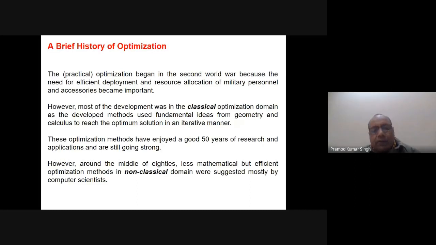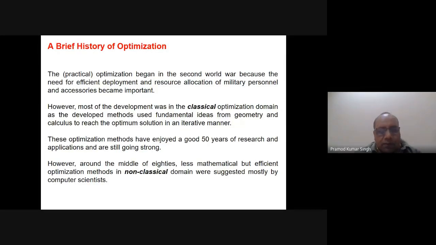So they thought about how they could deploy or use the resources in a very efficient way. That basically started the practical optimization. Practical optimization started basically from the Second World War. However, most of the developed methods were in the classical optimization domain, as the developed methods use the fundamental ideas from geometry and calculus to reach the optimum solution in an alternative manner.